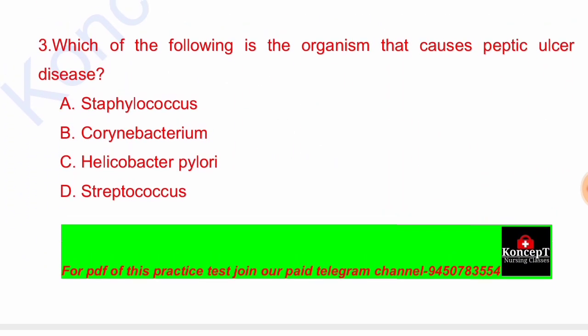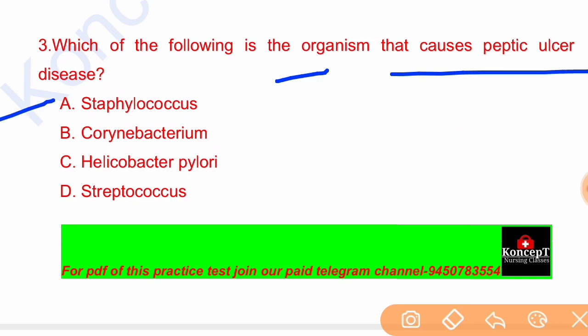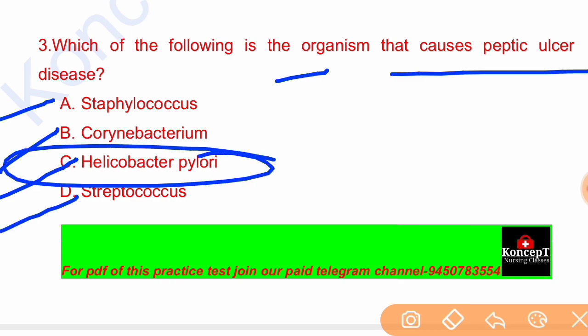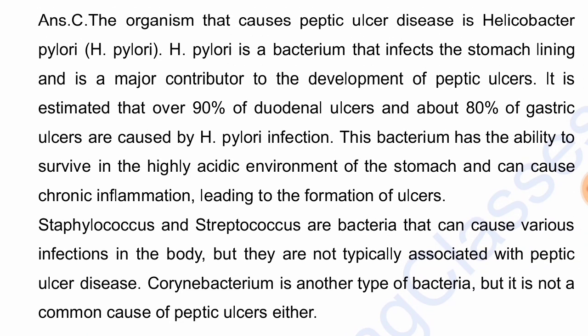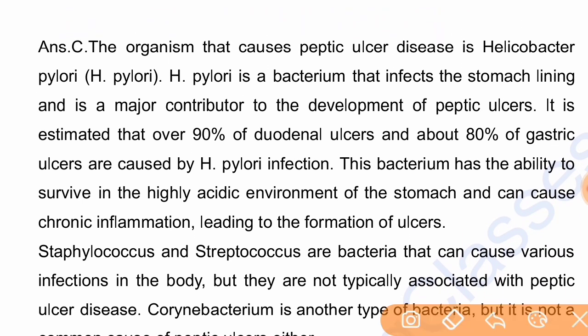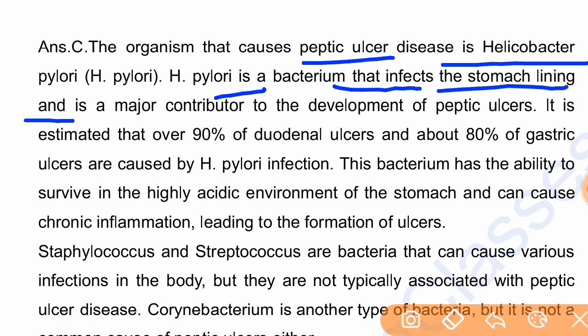Next, which of the following is the organism that causes peptic ulcer disease? Staphylococcus, Corynebacterium, Helicobacter pylori, Streptococcus. The correct answer is option C. Helicobacter pylori is the organism that causes peptic ulcer disease. Helicobacter pylori is a bacterium that infects the stomach lining and is a major contributor to the development of peptic